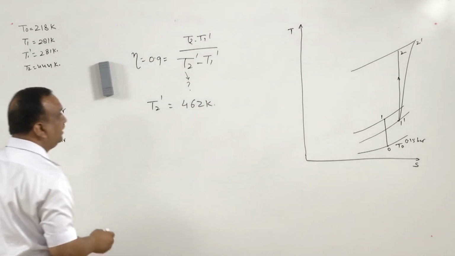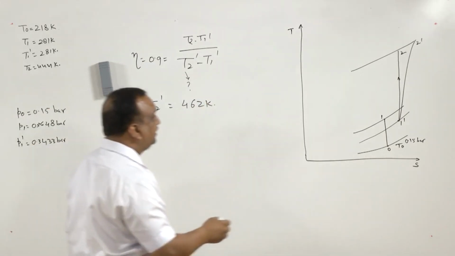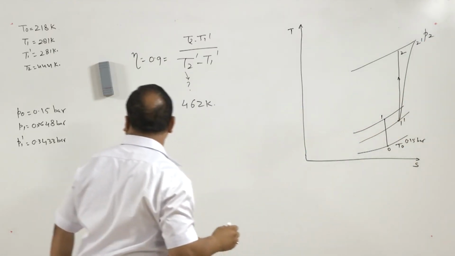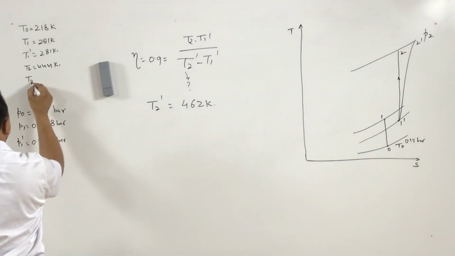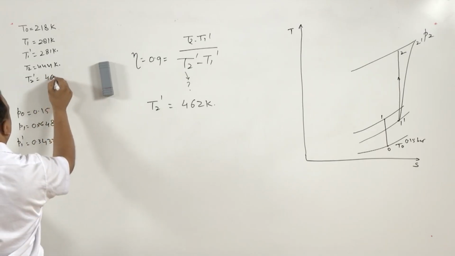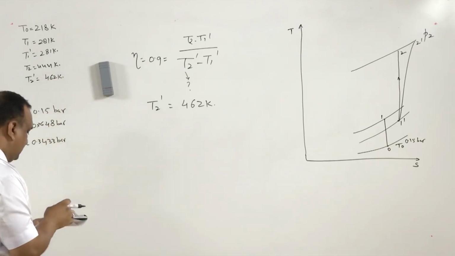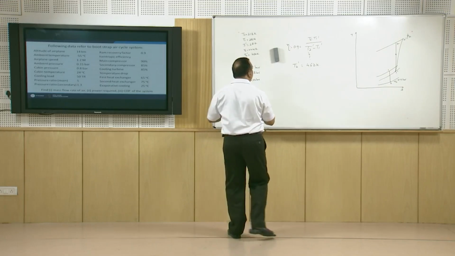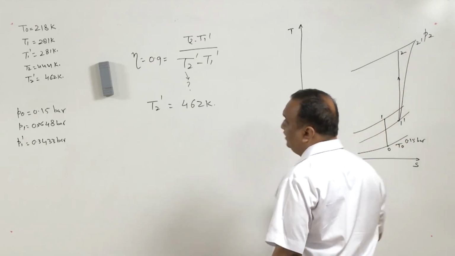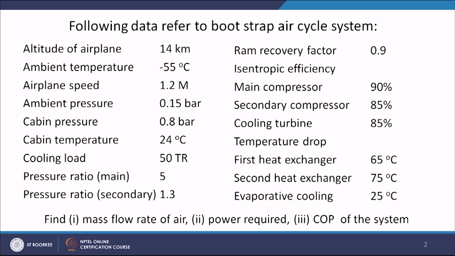So now we have another temperature at this pressure P2, T2 dash, it is equal to 462 Kelvin.